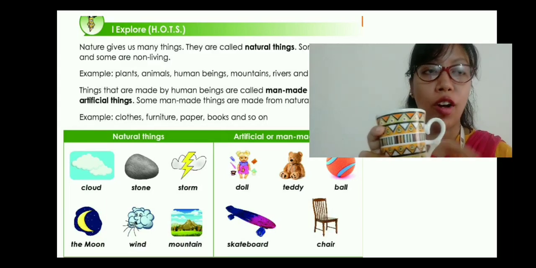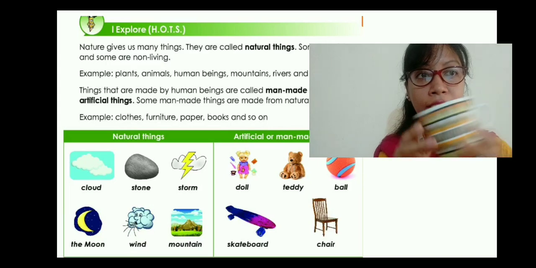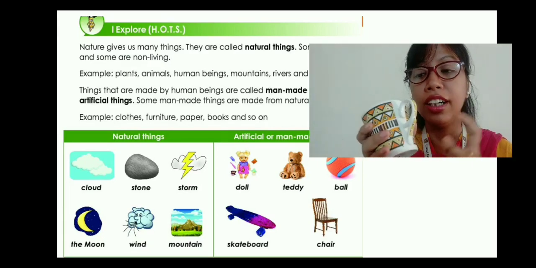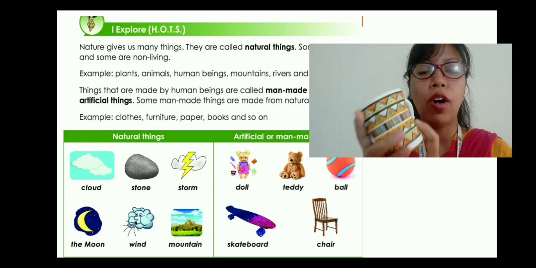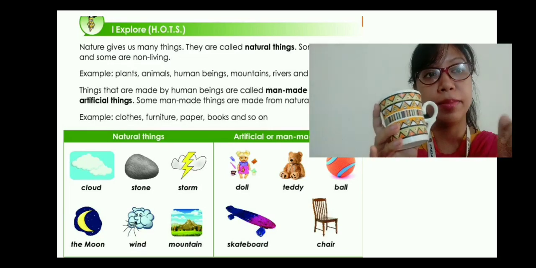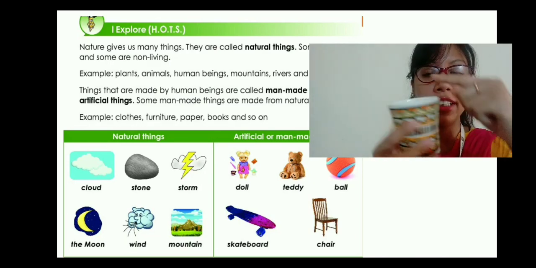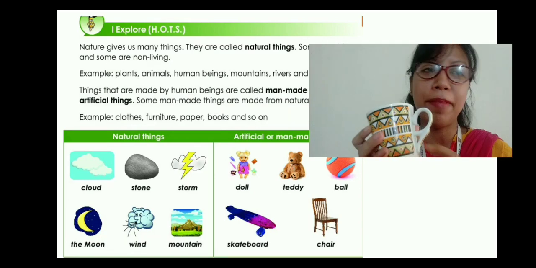But along with being a non-living thing, it is a man-made thing. Why? Do we get it from trees? Do we get it from rivers? Do we get it from the animals? No, because the clay has been taken from nature, but the whole thing is given shape, and the color and everything is done by man.